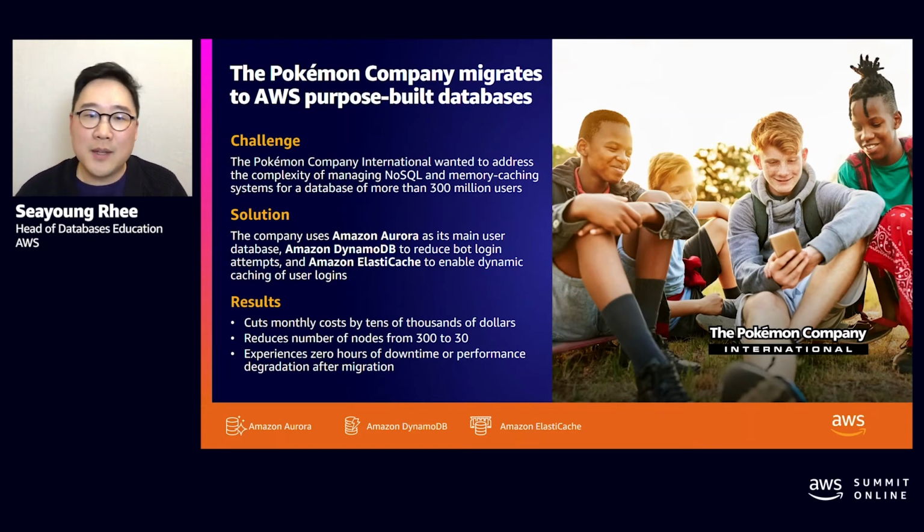The team performed extensive testing to find a solution that met its security, scale, performance, and resilience. And they ultimately chose Amazon Aurora for their main database. The team also decided to move their user caching to Amazon ElastiCache and took advantage of both Redis and Memcached. And finally, the team migrated the global configuration and time to live data to Amazon DynamoDB, which is a key value database that delivers single-digit millisecond performance at any scale.